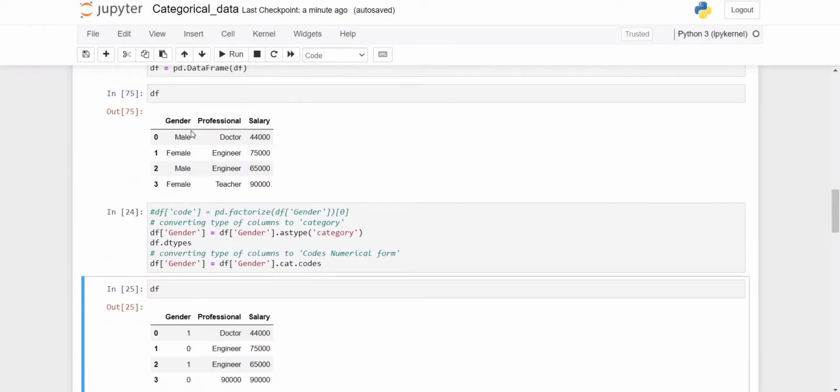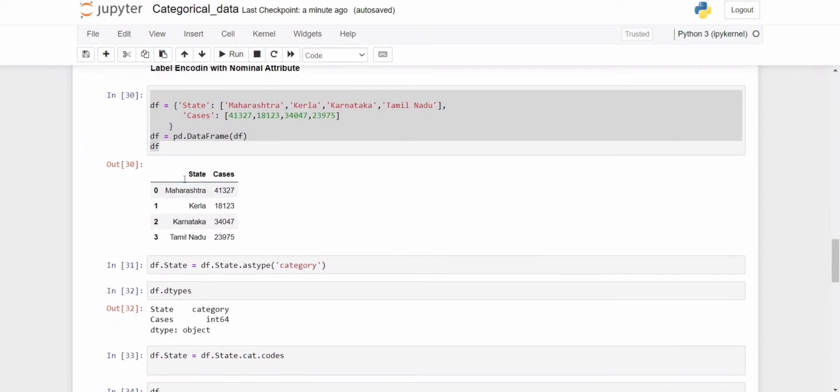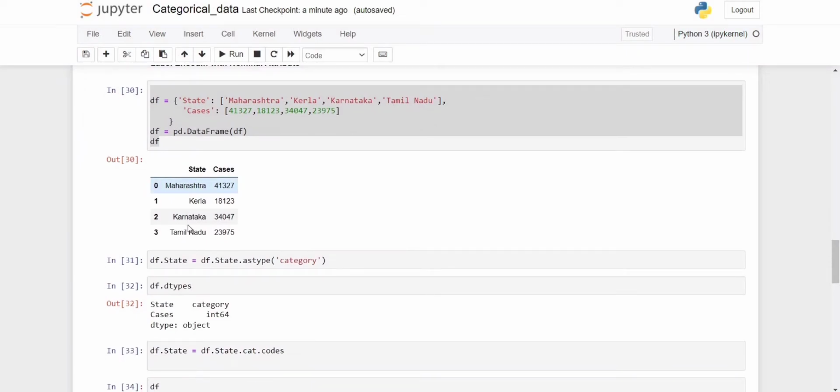It works fine with a binary attribute, but suppose we have multiple values in our nominal attribute, where there is no relationship, like Maharashtra, Kerala, Karnataka.